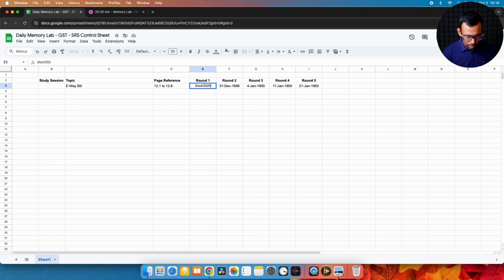Once I update this date here, it will automatically tell me when I should do round 2, round 3, round 4, round 5. So tomorrow when I start the session, we will be due for the second round. We will quickly read page number 12.1 to 12.8, and then continue from page number 12.9, probably till 12.16 or till page number 20 in this chapter.